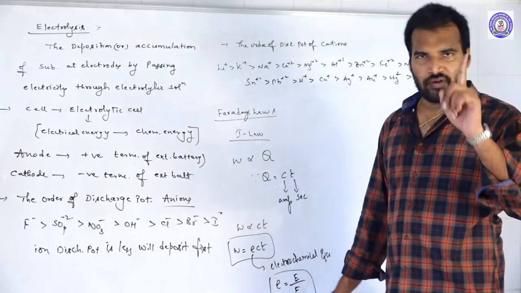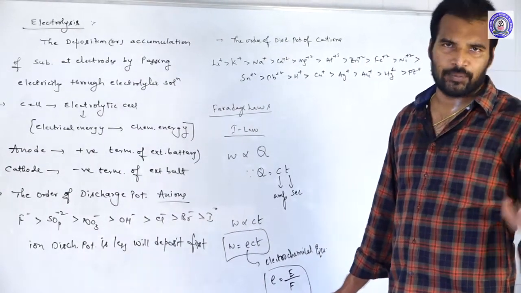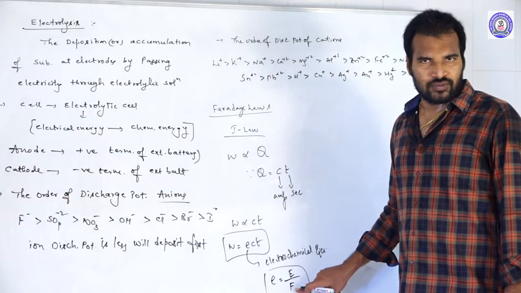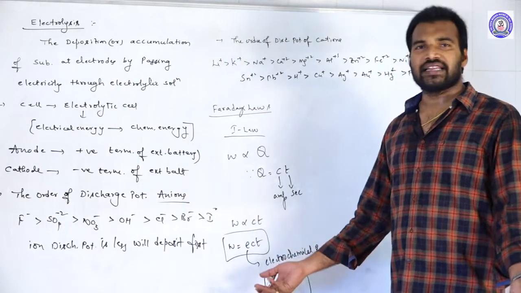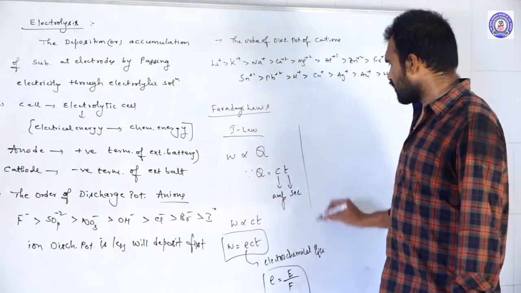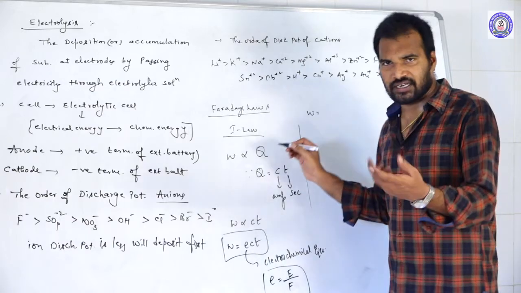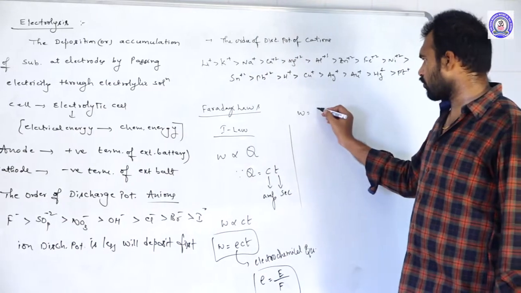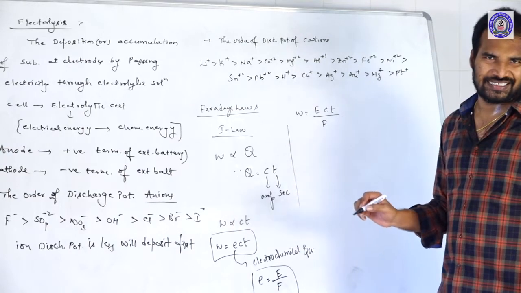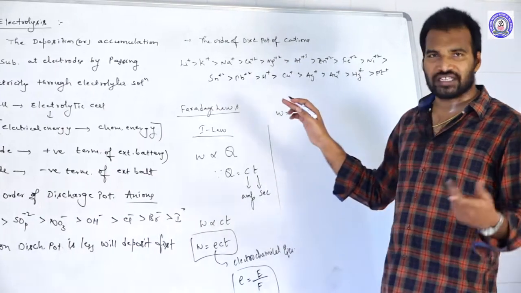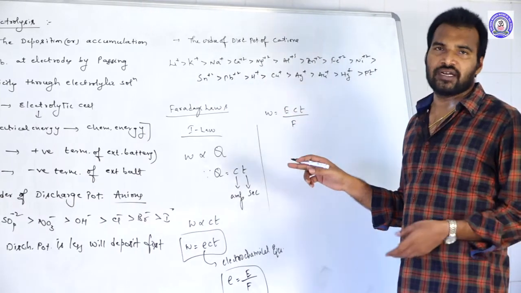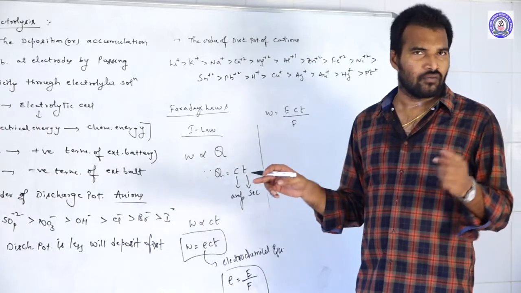Why? Because 1 Faraday always deposits 1 gram equivalent. So if you divide the equivalent weight by Faraday's 96,500 coulombs, we get the electrochemical equivalent. Now just substitute that. W is the weight of the substance deposited at electrodes, so W is equal to ECT by F, where E is the equivalent weight, C is current in amperes, T is time in seconds, and F is the Faraday, equal to 96,500.